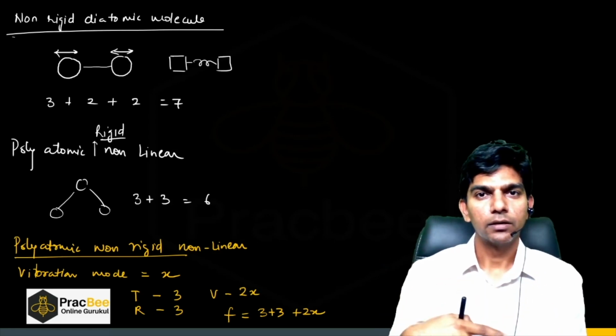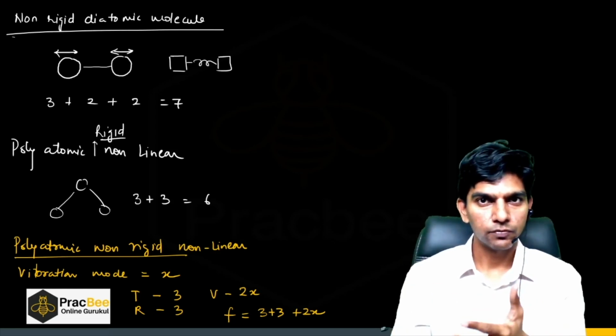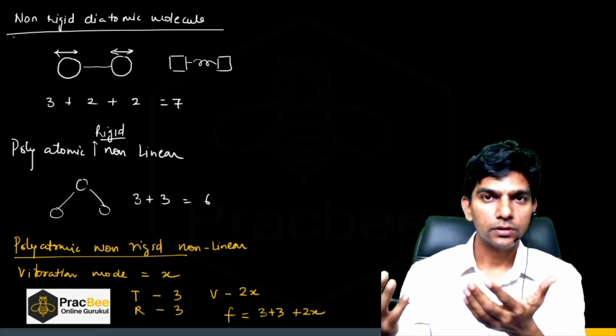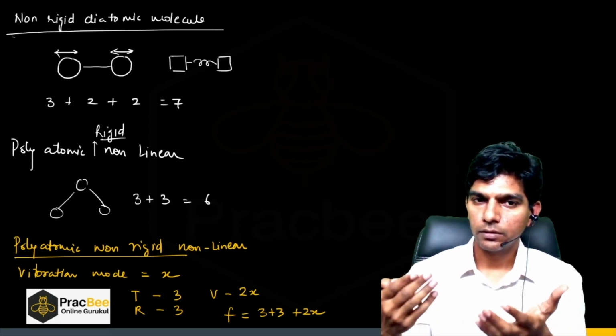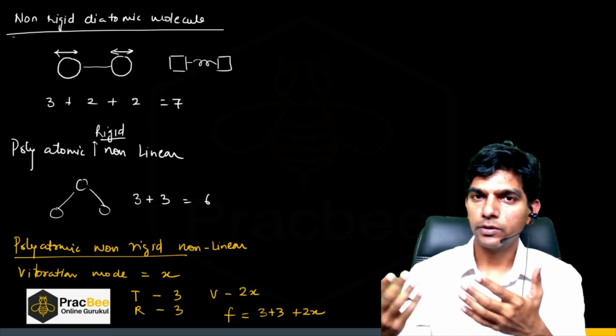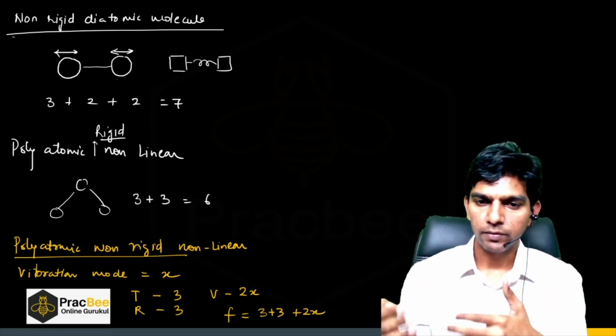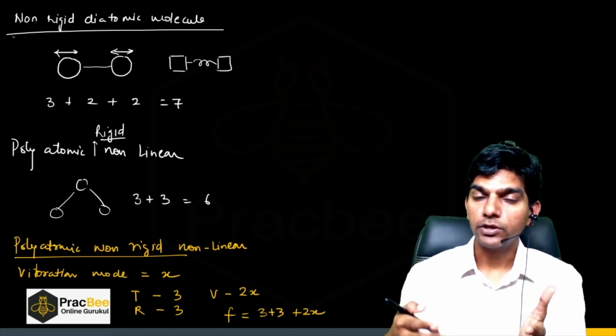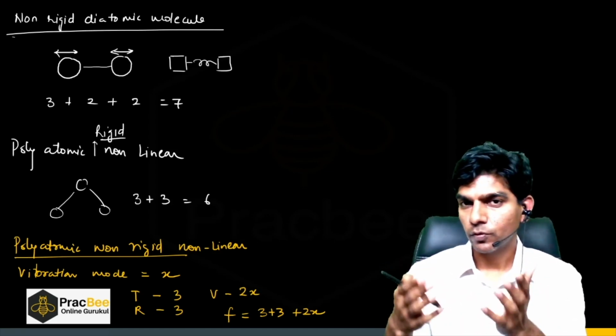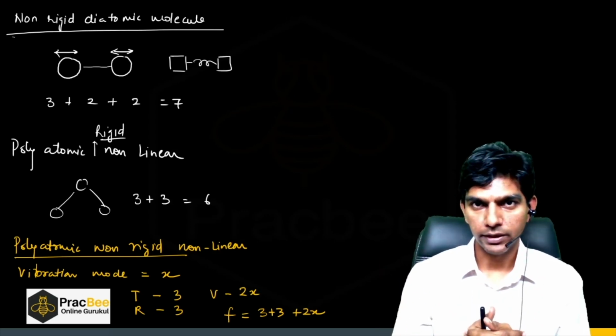Mono is 3, rigid diatomic is 5, and diatomic with vibration will be 7. If we have a polyatomic, rigid non-linear molecule, it will be 6. Similarly, if we have a non-linear, non-rigid polyatomic, in that case, the vibrational mode will be given to you. You have to add the vibrational degrees of freedom in that.